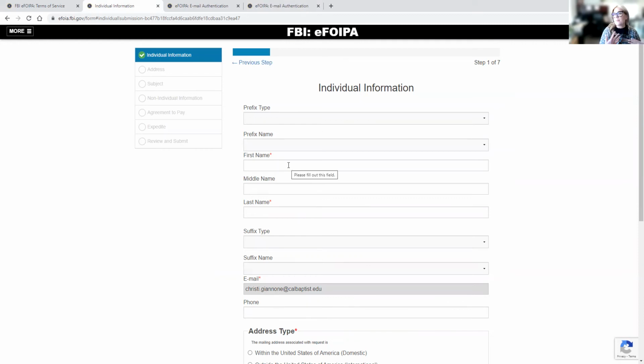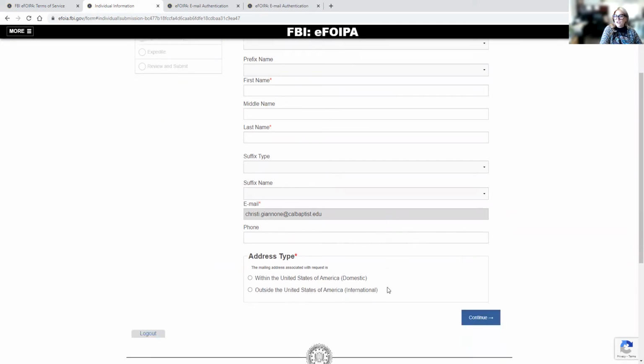So this is the form itself. I'm not going to walk through and put my information in here because it is personal identifier information that it's requesting, but I will, once I get off of this Zoom recording, so I can see what the turnaround looks like and how the process is. But you can see from the screen what information it's asking for. Again, my individual information with my name.